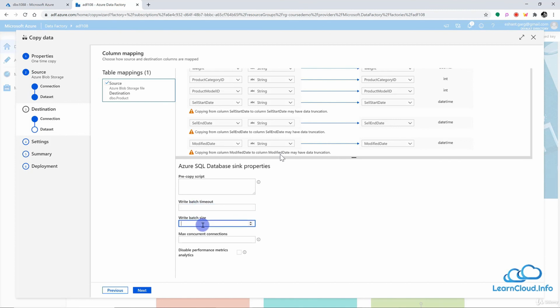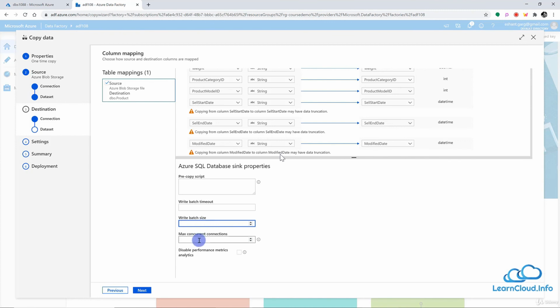Similarly, you can write here the batch size. So for example, when Data Factory writes the data into the destination, it creates different batches. Just to give an example, let's say maybe a 100 rows batch or 1000 rows batch. So what should be the batch size which you want Data Factory to use to write data to the destination? You can select it here.